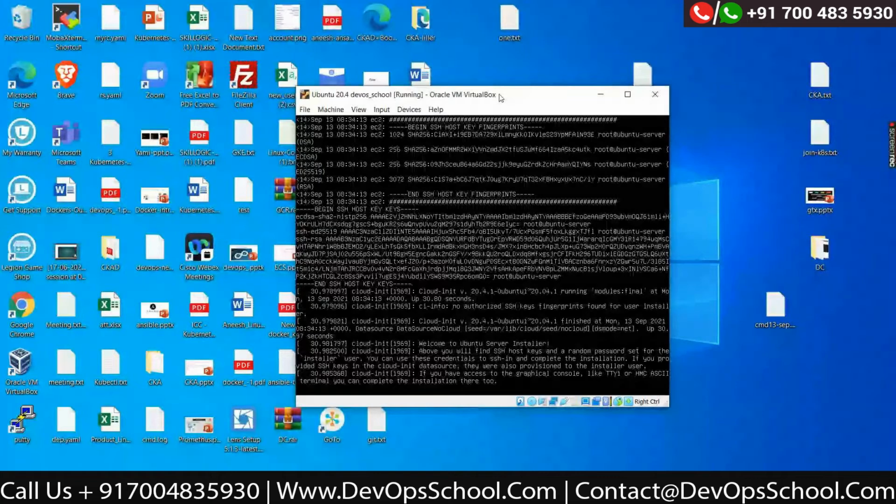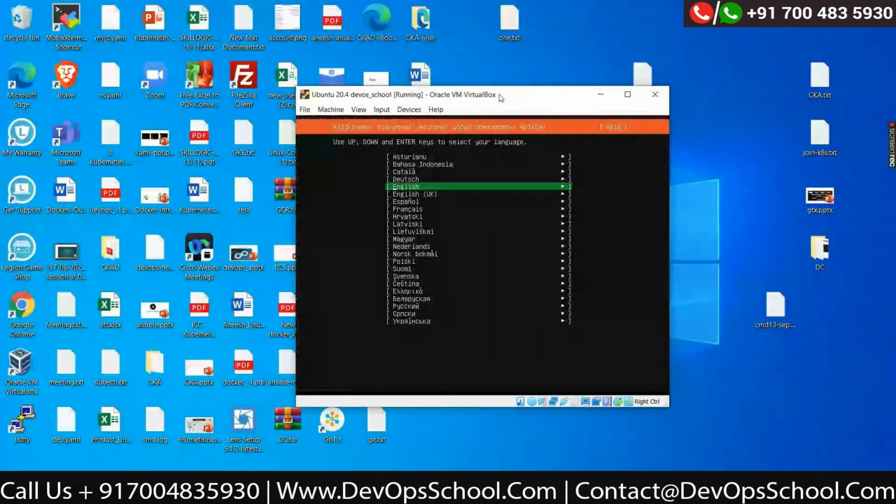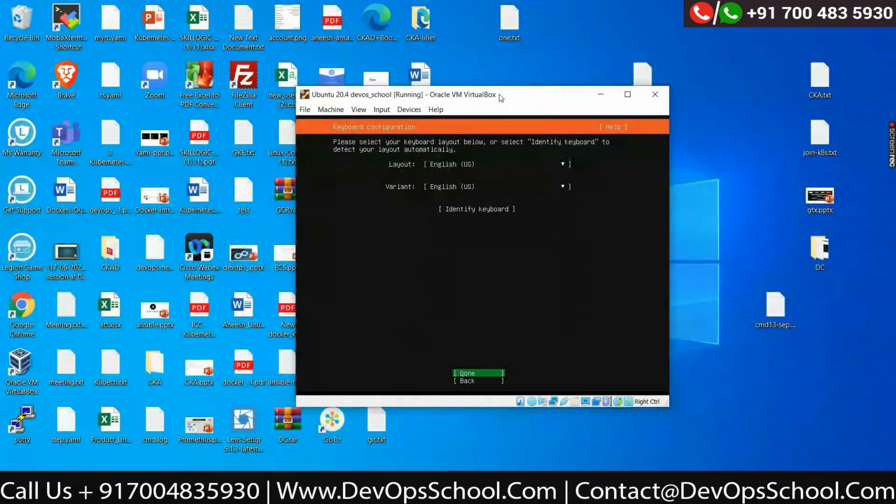Here, choose your language. Which is your language? French. I speak English only. English. It's telling your keyboard layout something. Okay, done. Enter key. This is the green button we are seeing.